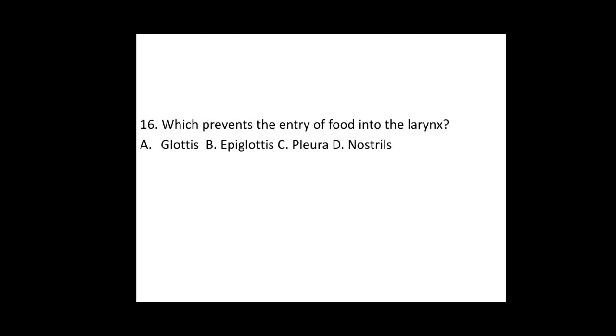16th one, which prevents the entry of food into the larynx. While explaining the human respiratory system, I said that on the opening of the windpipe, there is a cartilaginous flap-like structure called the epiglottis, which avoids the entry of food into the windpipe. So for the 16th question, option B is the correct answer.